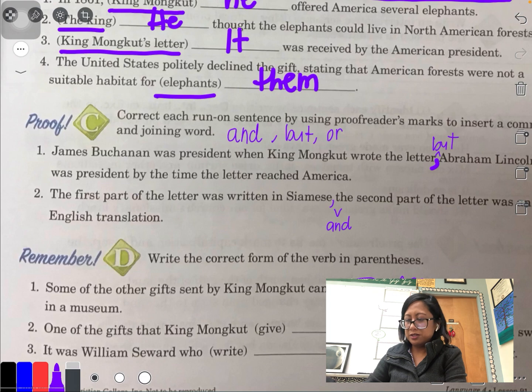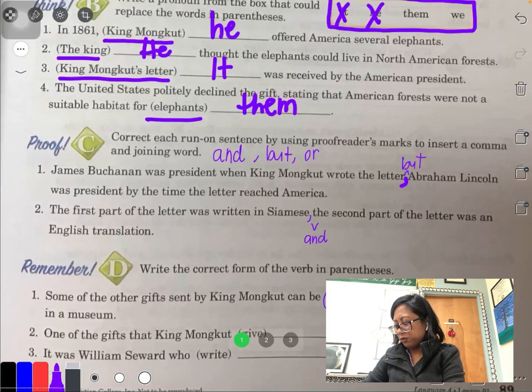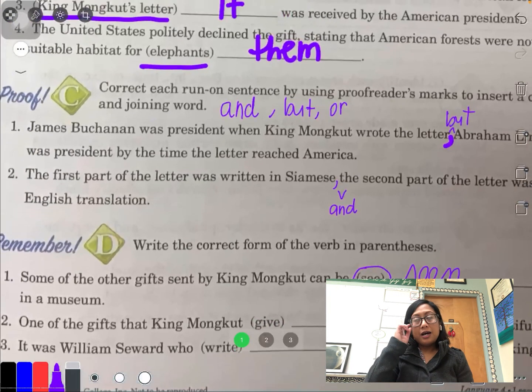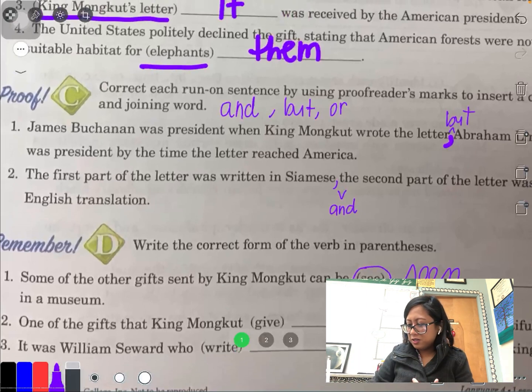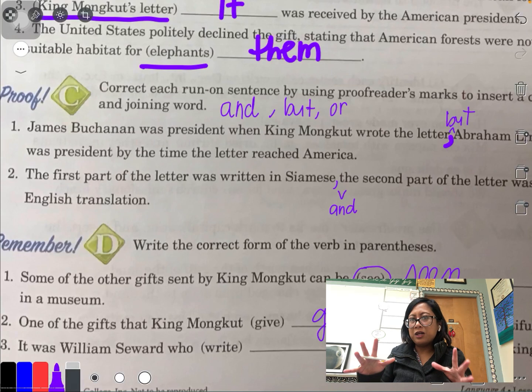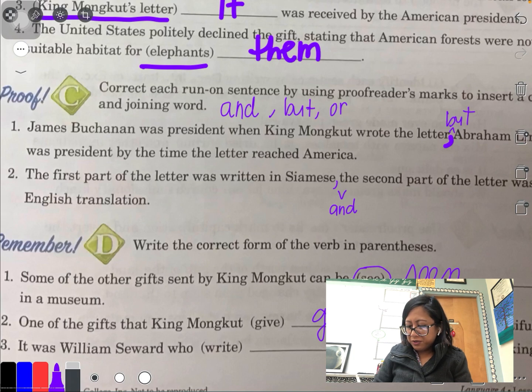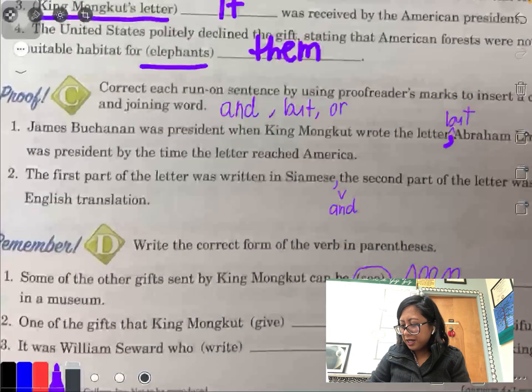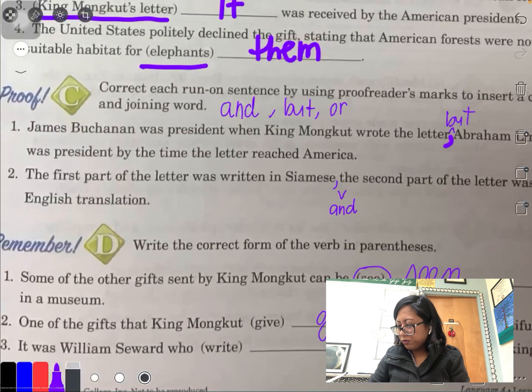That makes more sense. One of the gifts that King Mongkut gave was a beautiful sword. All right, so since this happened in the past, I cannot say gives, because if I say gives, I'm indicating that it's happening right now in the present, but this happened before. So I'm going to say gave.